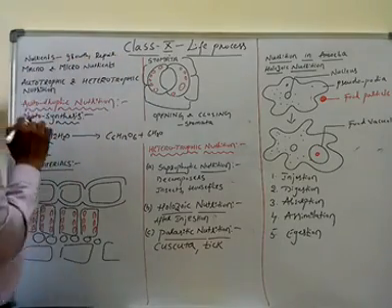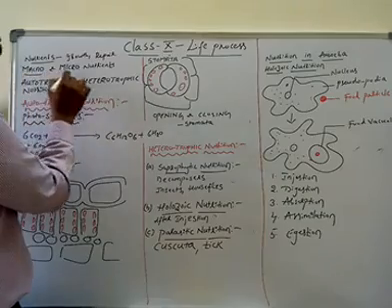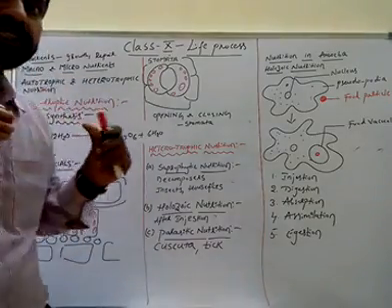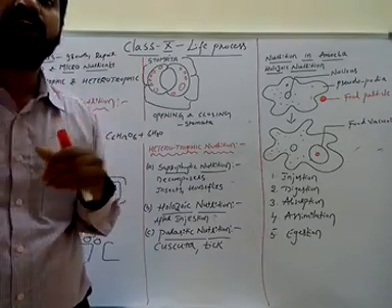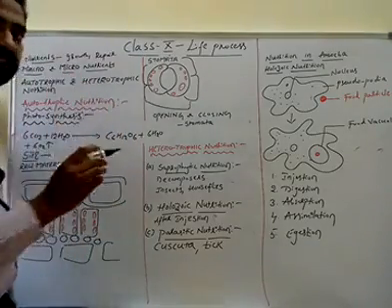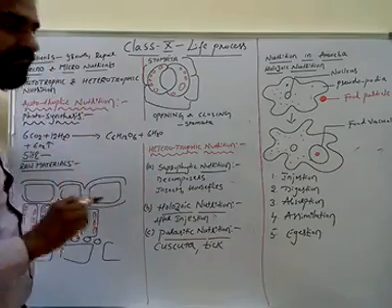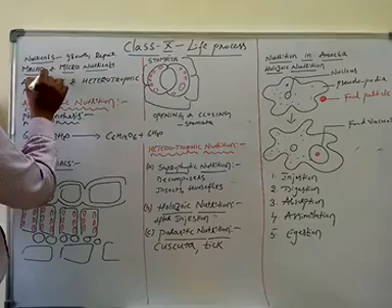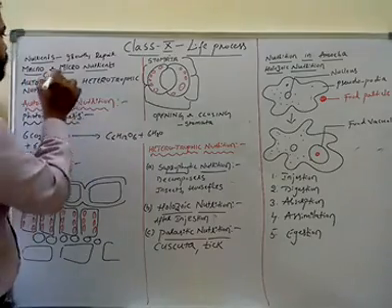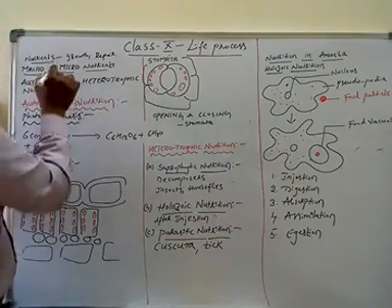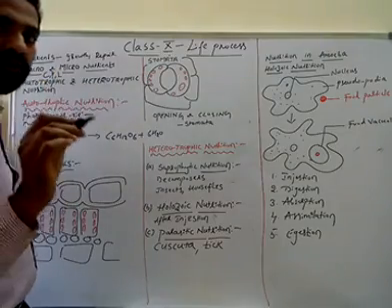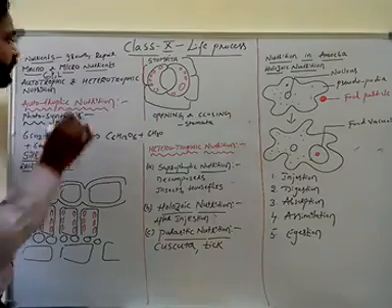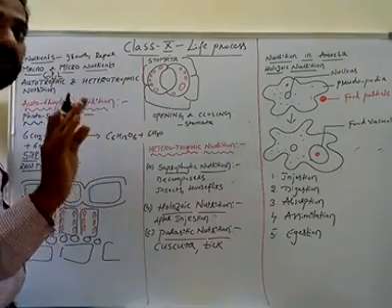Now these nutrients are classified into macronutrients and micronutrients. What is meant by macro? Macronutrients are required in larger quantities. Micronutrients are required in lesser quantities. The macronutrients are carbohydrates, proteins, and lipids, which are also called oils or fats.